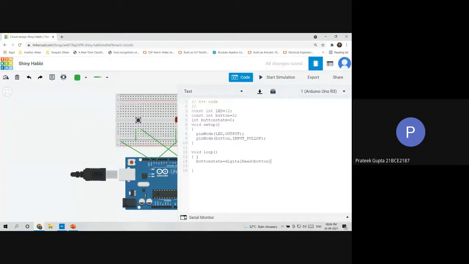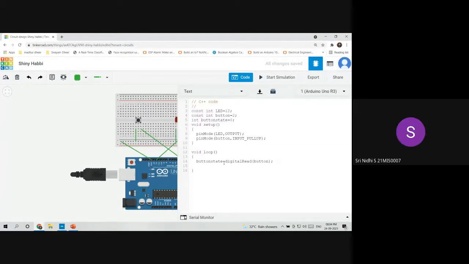Are these things case sensitive? Yes, it's case sensitive. You need to mention the R as capital here. So what will this do? This will read the output coming from the button. If the button is high, that means the buttonState will take the output as high, and hence it will be used for further execution of the program. Similarly, if the button is low, then the same process will be followed. So has everybody done till here? Yes.